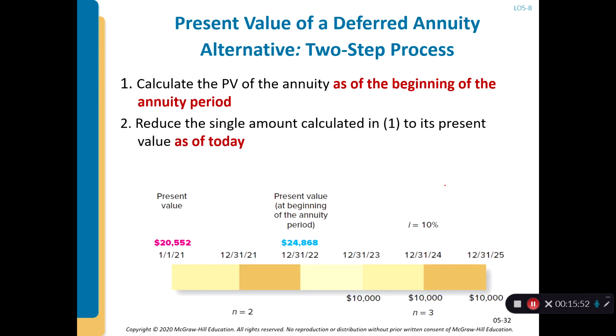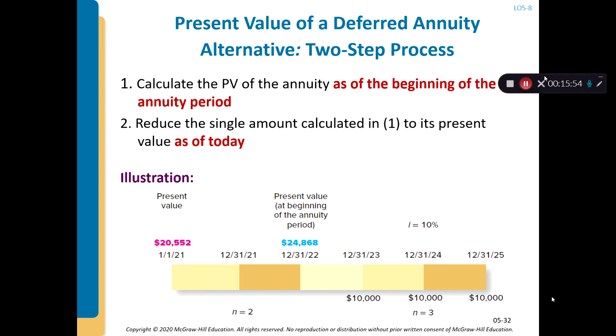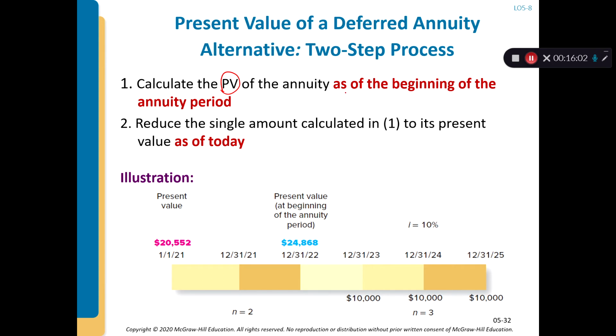However, there's another way to do that. It involves two steps, which is much easier. The first step is that you calculate the present value of the annuity as of the beginning of the annuity period, meaning that I just think about this consecutive payment as starting on the first day of the first payment period.